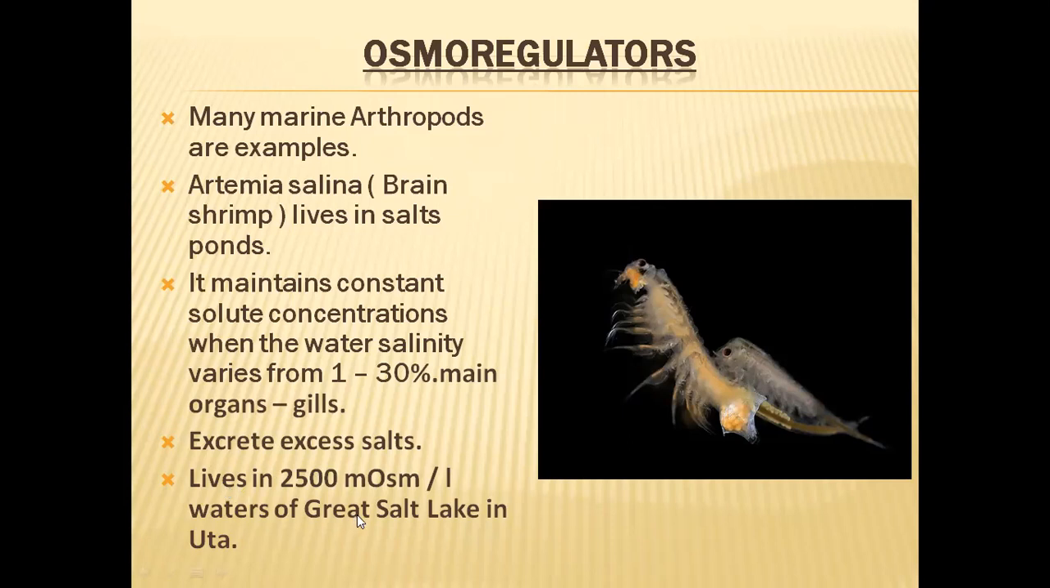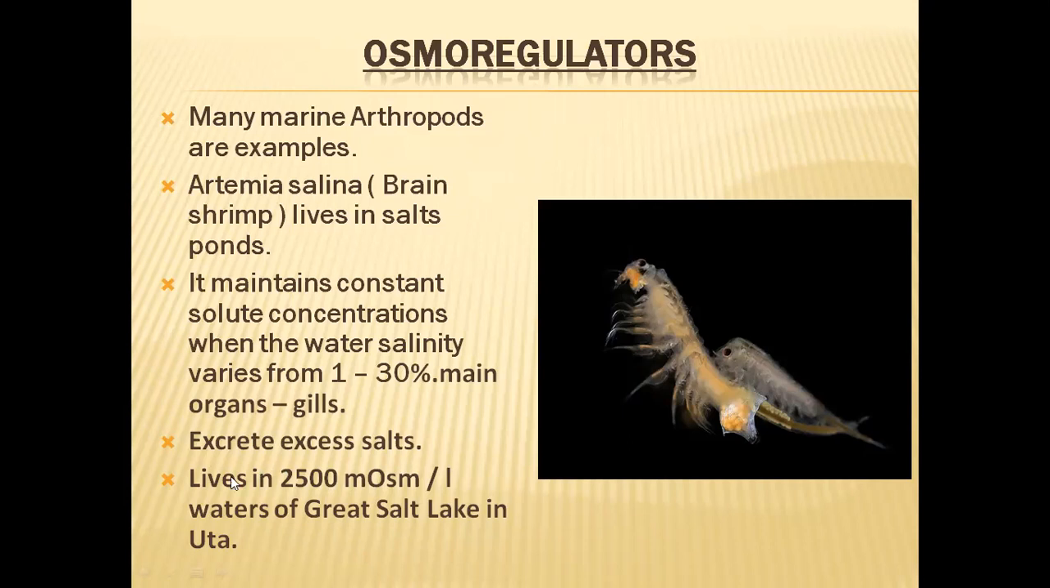And they live in Great Salt Lake in America. In America, 50 states are there. Out of them, Utah State is one. In Utah State, Great Salt Lake is there. The Great Salt Lake water's osmolarity is around 2,500 milliosmoles per liter. This is a very big value when compared to normal sea values.